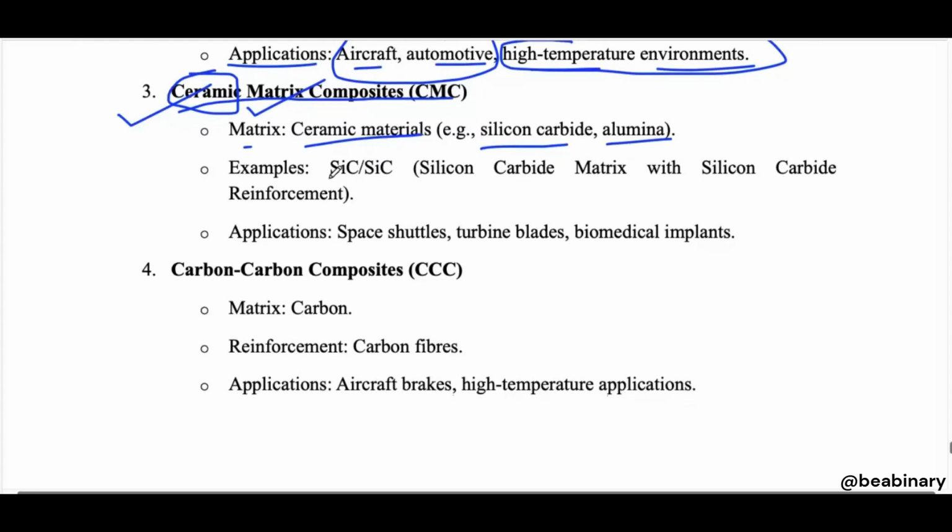Okay, so an example here is SiC. We have SiC-SiC, which means a silicon carbide matrix with silicon carbide reinforcement. The same material is used as the matrix and the same material is used as the reinforcement. That's why it is named SiC-SiC. So here silicon carbide is the matrix with silicon carbide as the reinforcement.